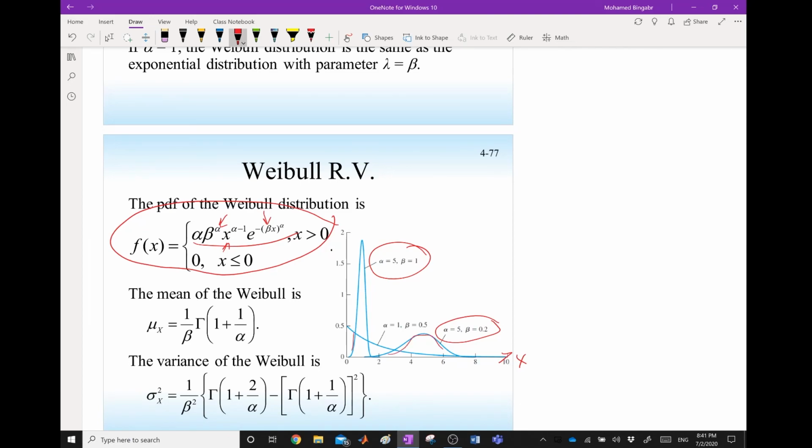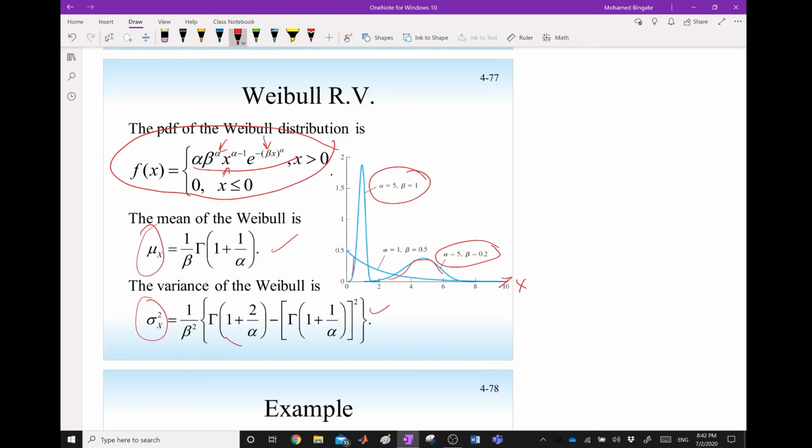And they found this function models accurately the lifetime of components. We are not going to go through the detail, but the mean of this random variable that has a Weibull distribution and the variance are the following. It's very easy. Now software can calculate this very simply because this may not be an integer, so the gamma function will be a complex integral.